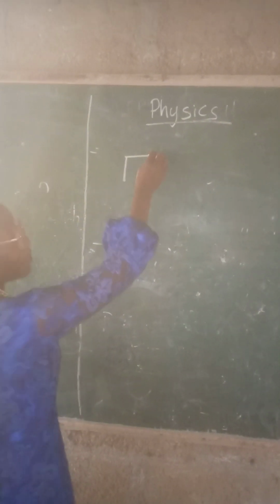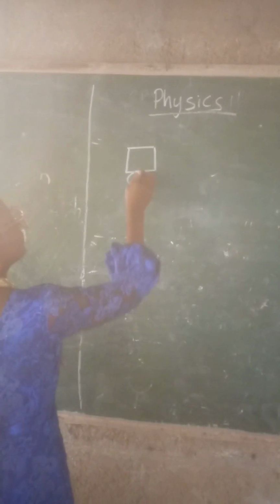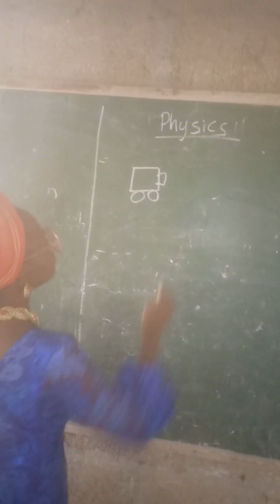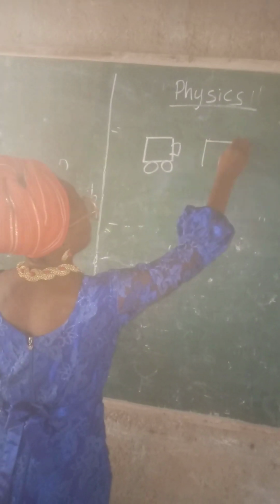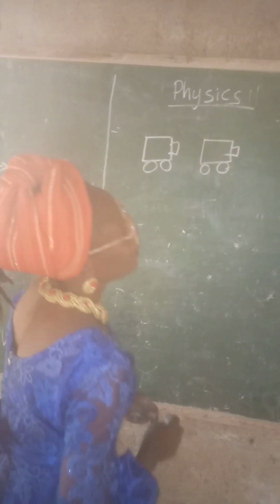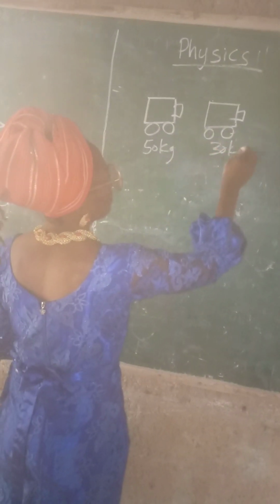Let's say this is my toy. Pardon me, I don't know how to draw. Two toys. So this is 50 kg, this is 30 kg.